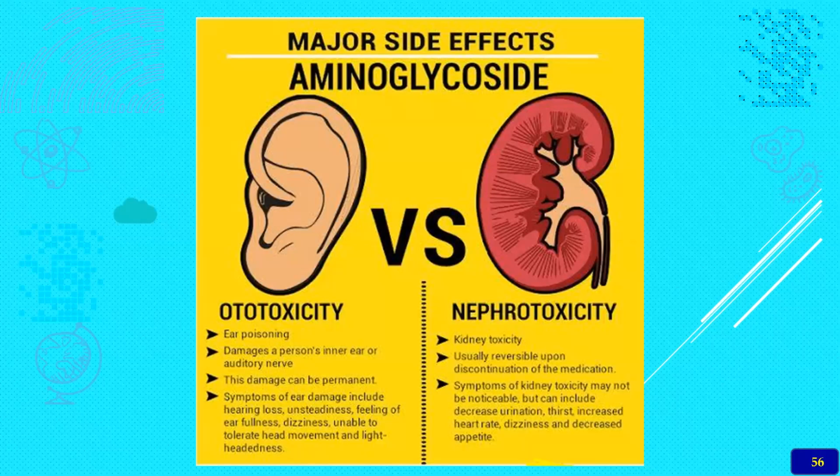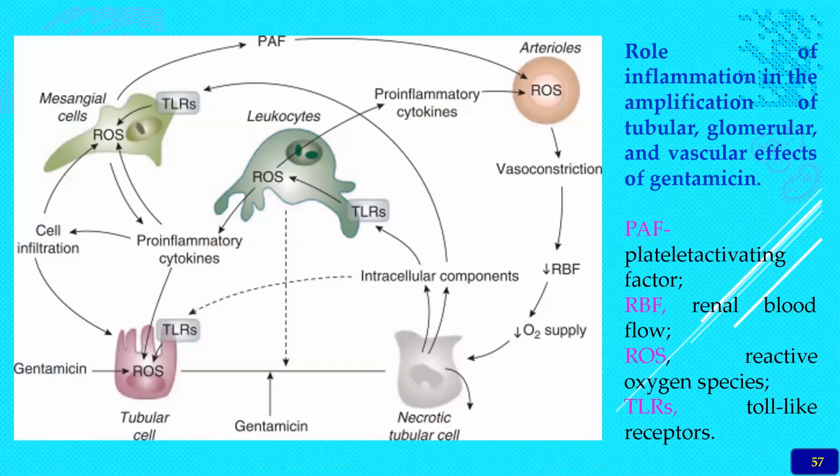Whereas ototoxicity can be easily diagnosed, because of the wobbling gait of the animal, not adhering to your commands, and the righting reflex being absent. All these things can be recognized easily by external examination of the animals. So this is the role of inflammation in amplification of the tubular, glomerular, and vascular effects.